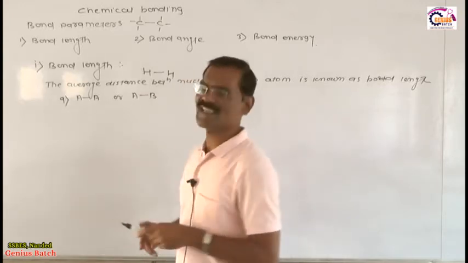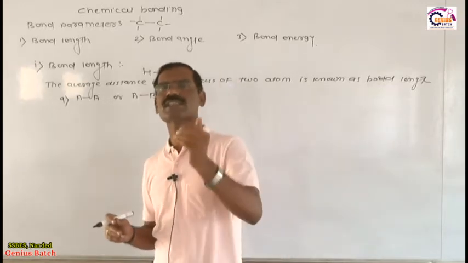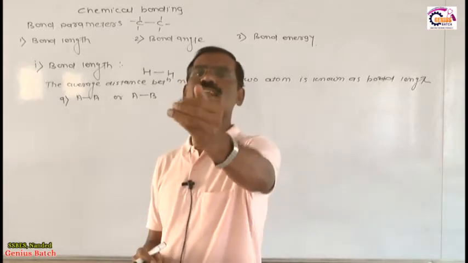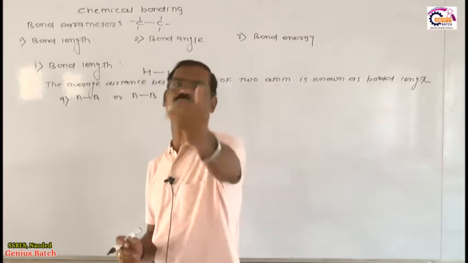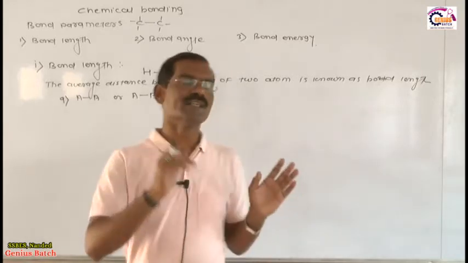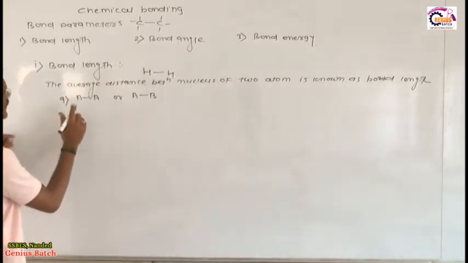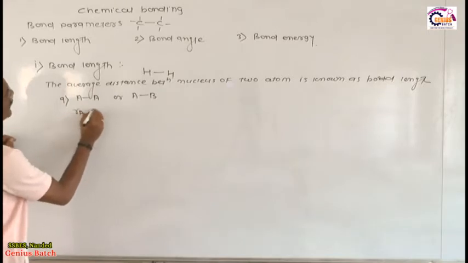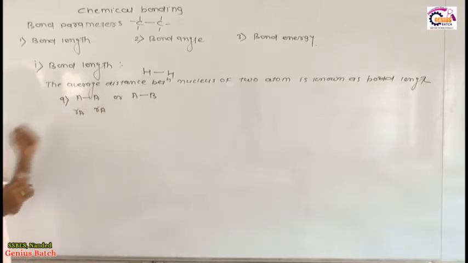What is the atomic radius of A? Atomic radius means the average distance between the nucleus and the outermost electron present in the valence shell. Nucleus to outermost electron, that average distance is called the atomic radius. Now suppose we consider the radius of A is equal to Ra, the radius of another A is Ra, is it okay?